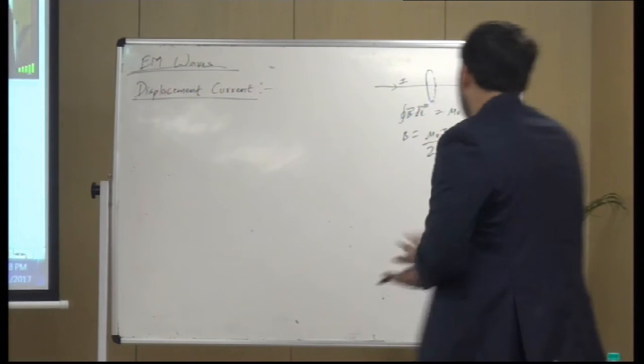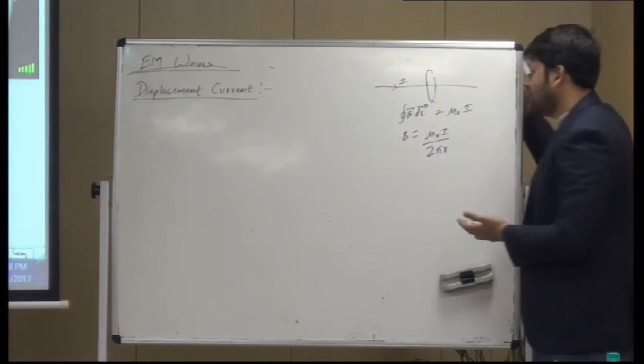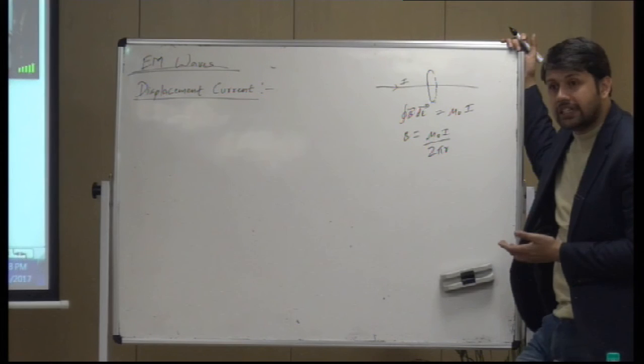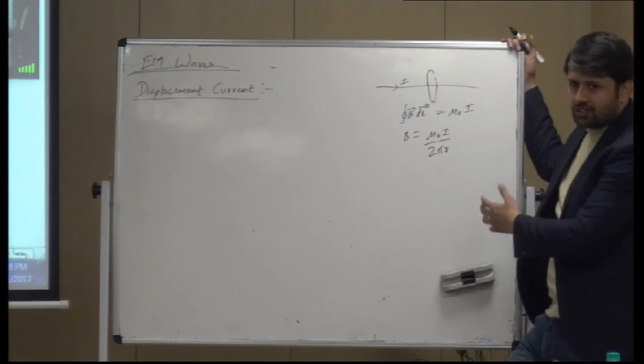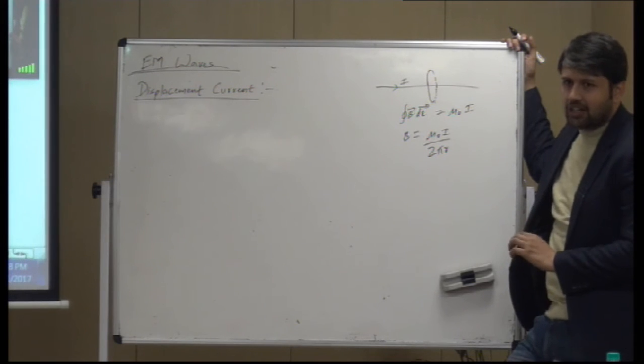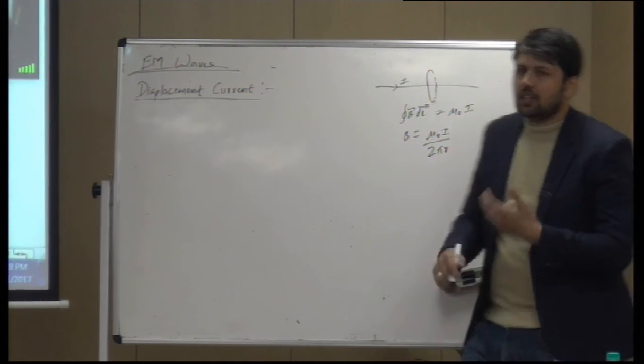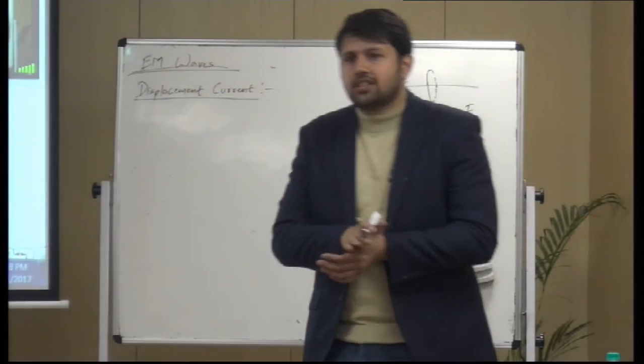Now this law is actually true only when currents are steady. Okay, we would prove this law wrong in our situation. And that's from where the concept of EM waves was generated, right?